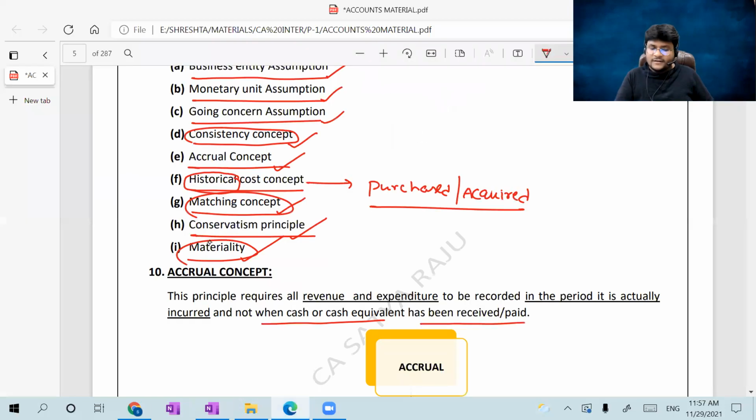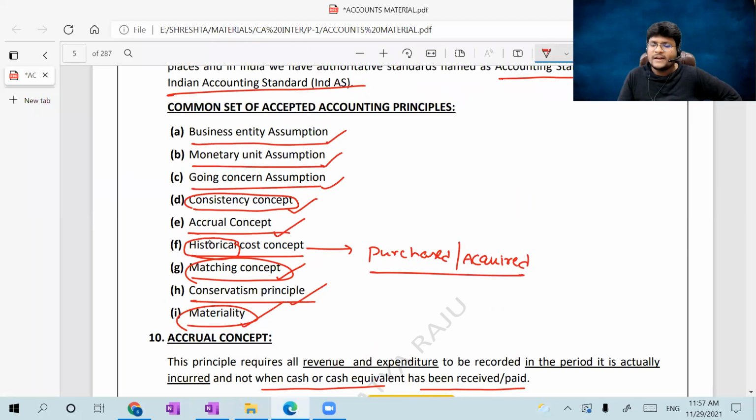So now we discussed so many issues, that is business entity assumption. Business is different, owner is different. Any transaction happened in between business and owner should also be considered. Any transaction related to the owner's personal matters should not be clubbed into the business books. Monetary unit assumption, or money measurement concept, is nothing but those items which can be expressed in terms of money can only be recorded into books of accounts. That's why employees are not considered as an asset in the books of accounts.